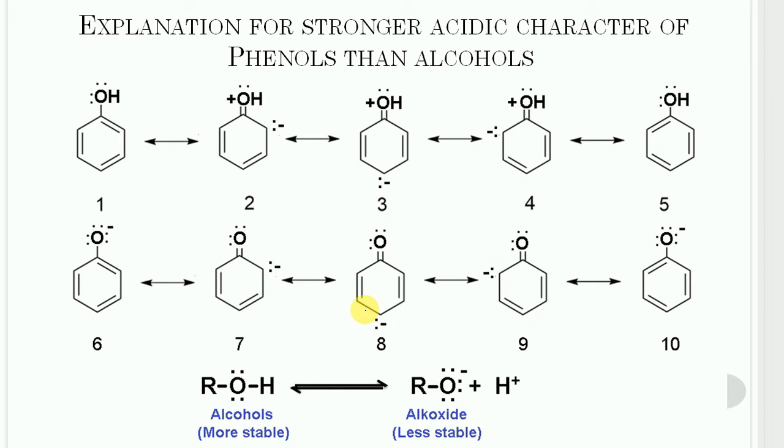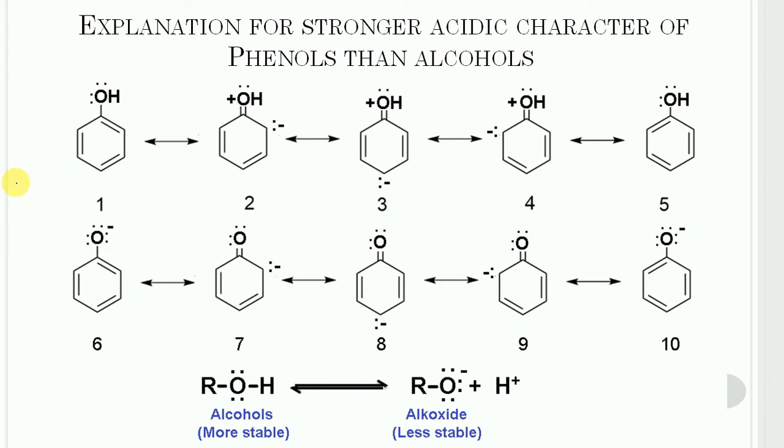In other words, the OH group attached to a benzene ring is much more acidic than the OH group attached to an alkyl group. To answer this question, let us compare the stability of the ion left after the removal of the proton and the stability of the unionized compound.